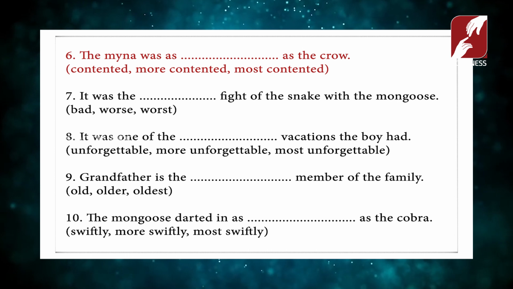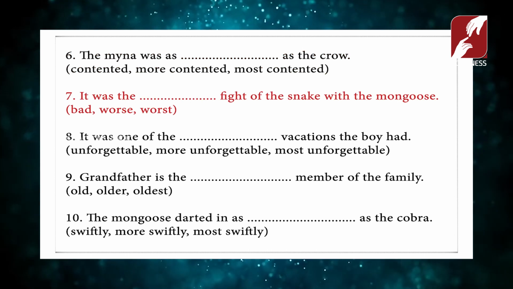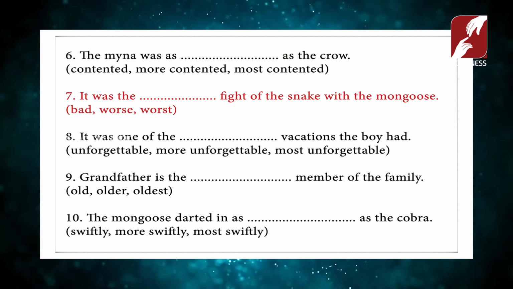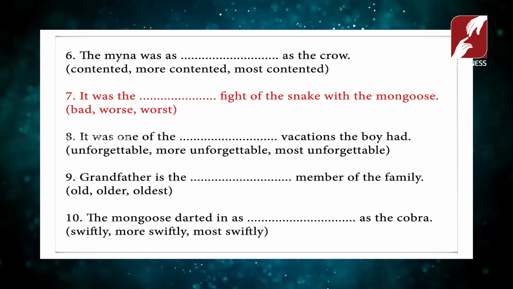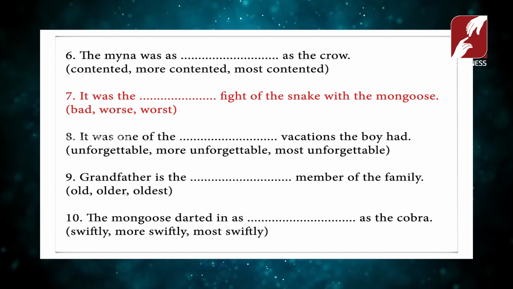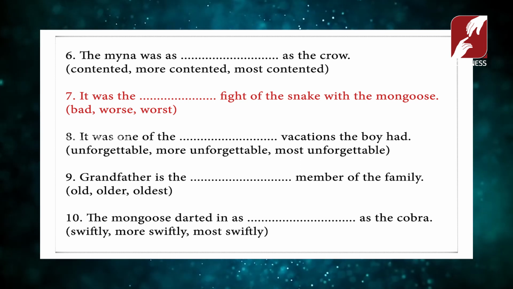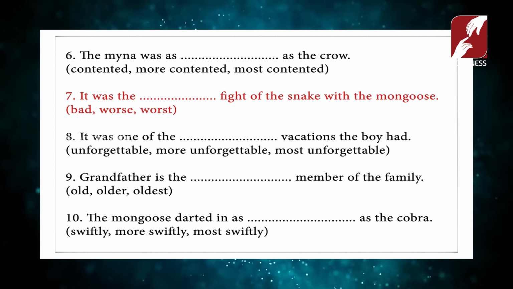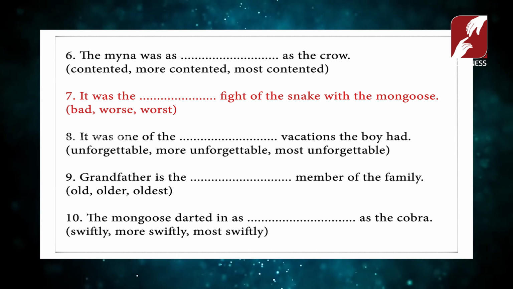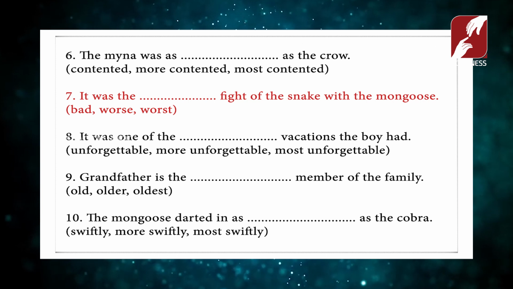And see the seventh one, it was the dash fight of the snake with the mongoose. The mongoose attempted lot of fights with the snakes and here is the worst, that means superlative degree. The answer is it was the worst fight of the snake with the mongoose.